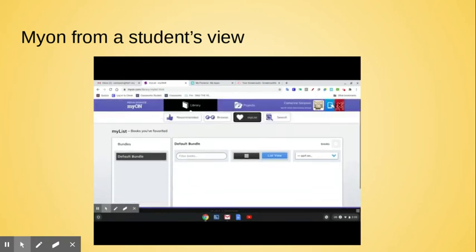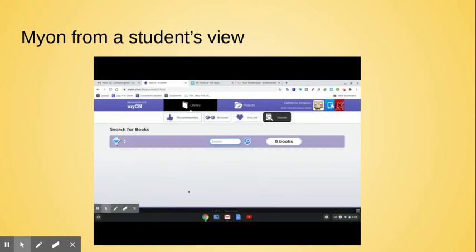And maybe you don't want to browse, but you know you want to look for a specific book. You can go to search over here. And let's see if we have any Dark Diaries on here. Nope, no Dark Diaries. Well, maybe we want to read about cats. You can type in cats, and all kinds of things show up. About every type of cat there is, it looks like.